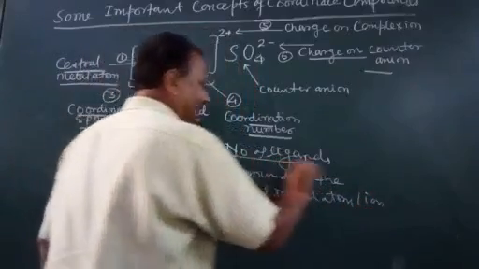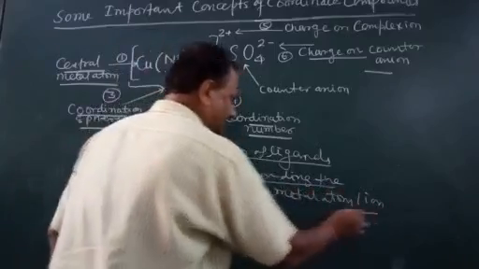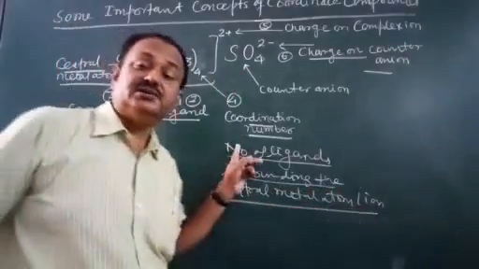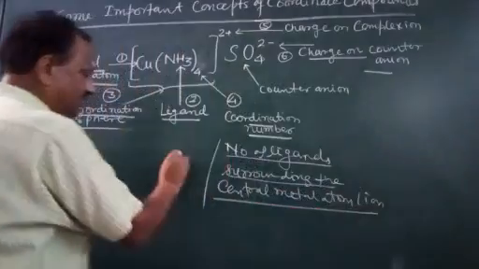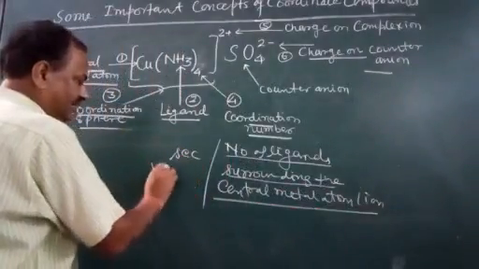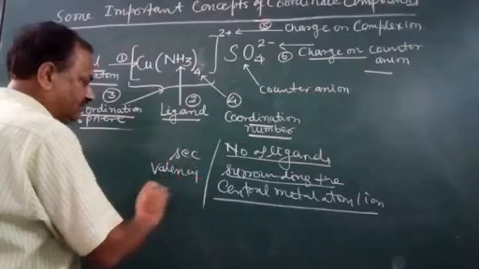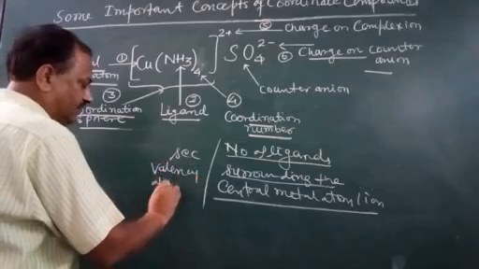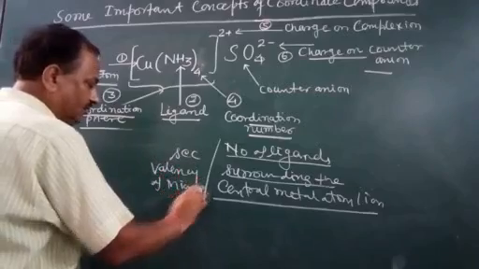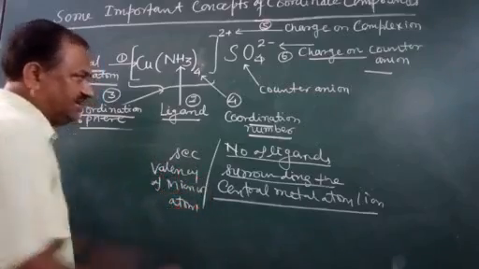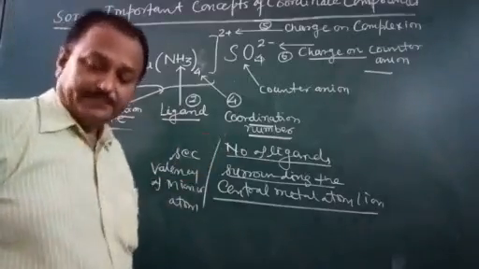It is equal to the secondary valency of the metal ion or metal atom. So this is the coordination number.